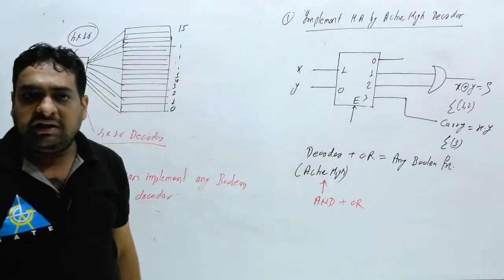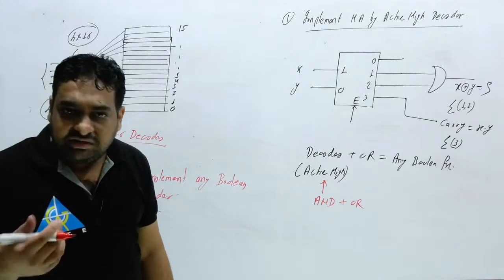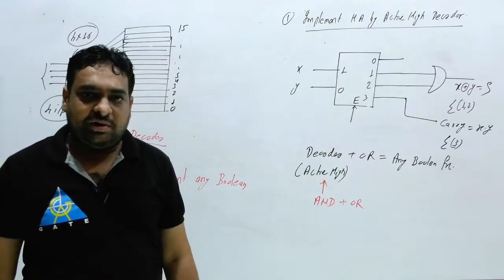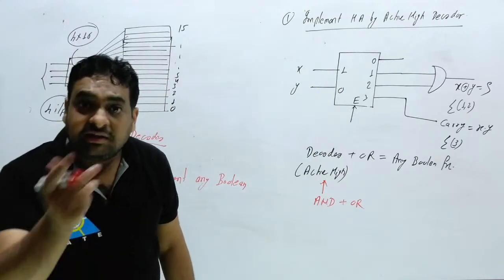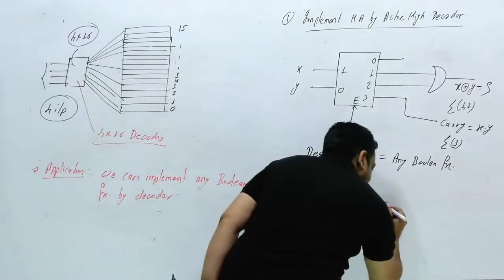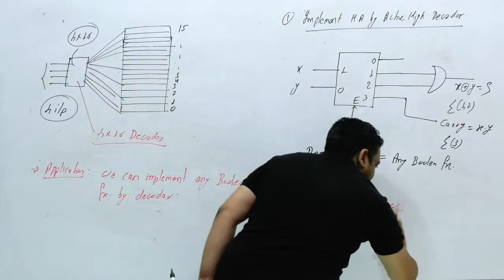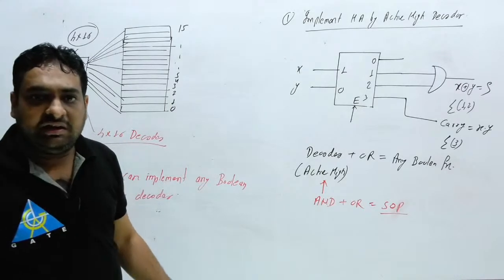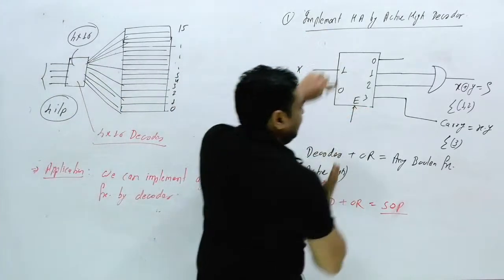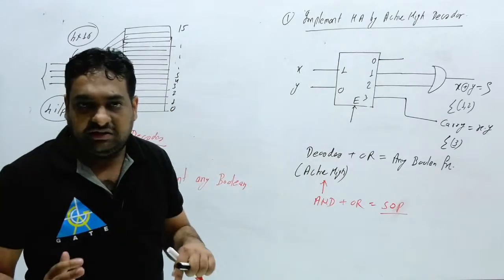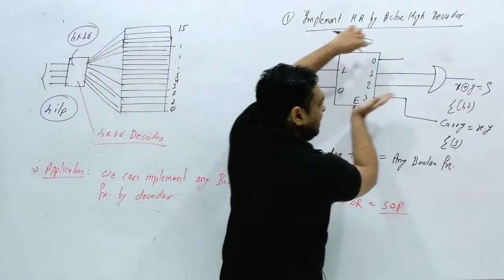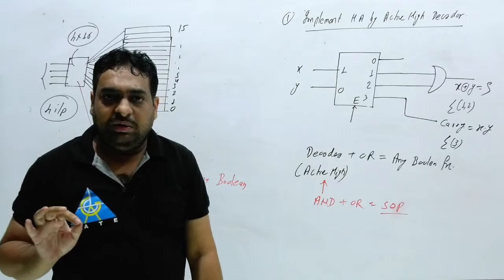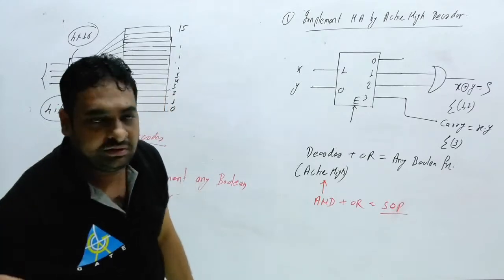And you know very well that any boolean function is generally represented by SOP, and we have two choices for the SOP, AND or NAND. So by using AND you can get SOP. Clear? So what has the designer thought here? They implemented an AND array inside, and the OR array is outside. So inside is the AND array and outside is the OR array, and any AND array plus OR array will provide you any SOP function.